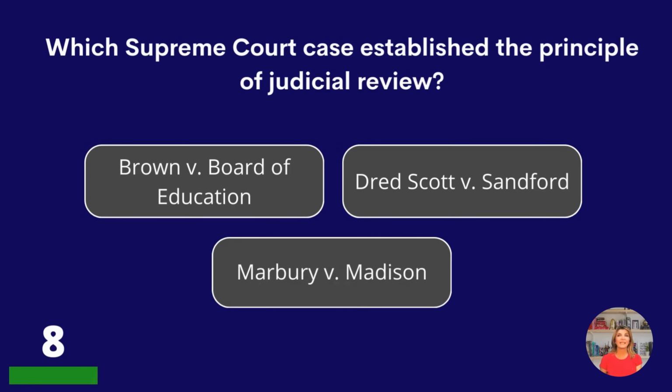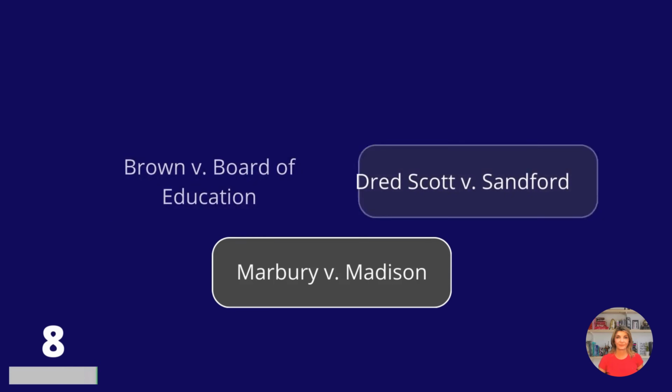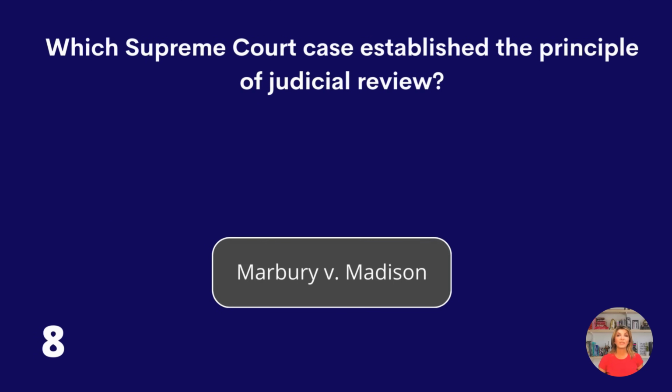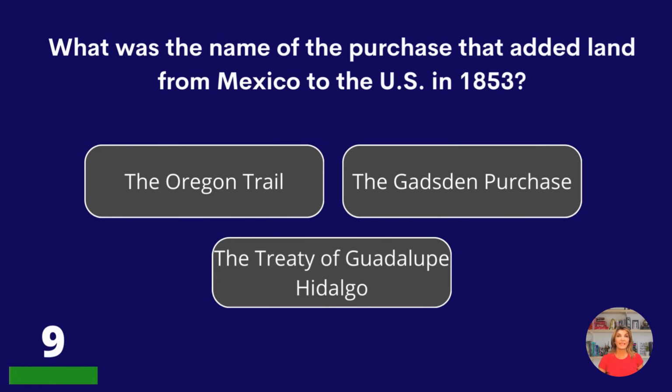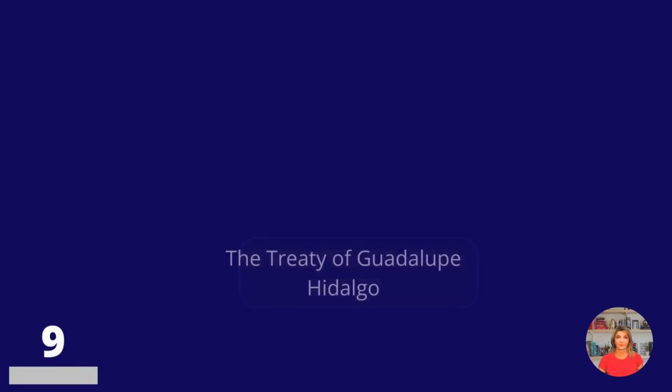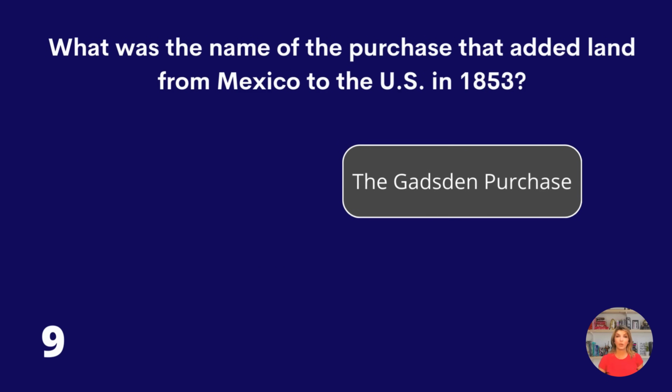Which Supreme Court case established the principle of judicial review? Brown versus Board of Education, Dred Scott versus Sanford, or Marbury versus Madison? Marbury versus Madison. What was the name of the purchase that added land from Mexico to the United States in 1853? The Oregon Trail, the Gadsden Purchase, or the Treaty of Guadalupe Hidalgo? The Gadsden Purchase.